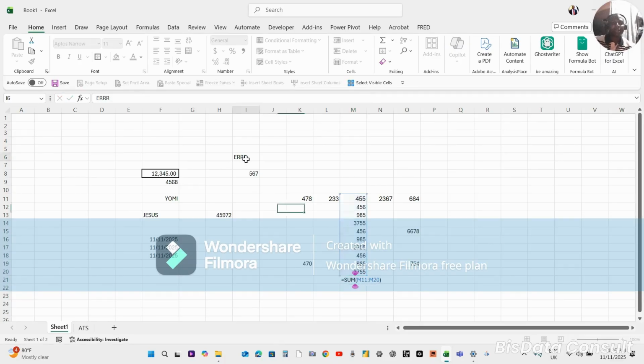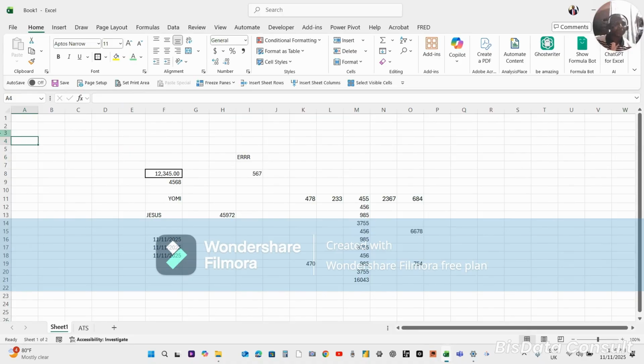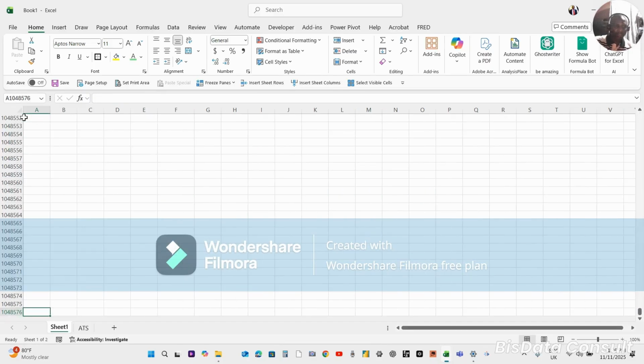The beauty of that is that by the time you start dealing with large data, remember, I have not told you before. Now, if you come out from this A1, let's go to the last row in Excel. This is 1,048,576. Excel has 1,048,576 rows.